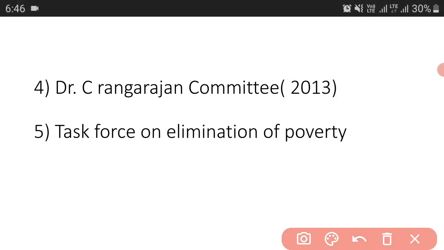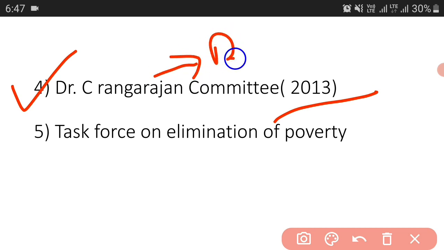So the next one is Dr. C. Rangarajan committee, and it was formed in 2013. This committee expressed poverty line on a basis of expenditure on a basket of commodities, that is expenditure on food and non-food items. So in this case also they used a basket of commodities.